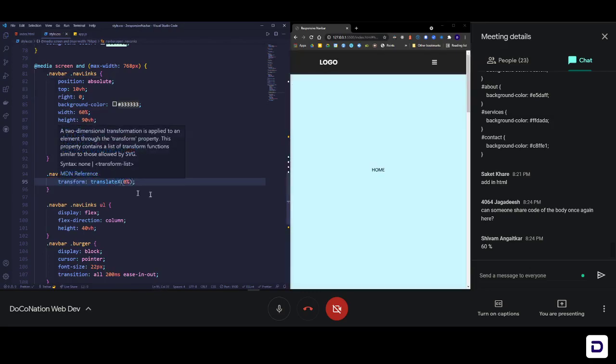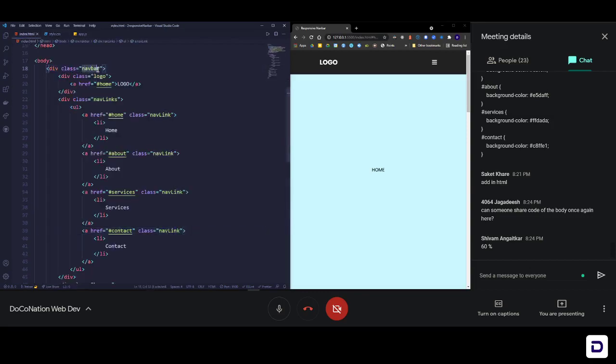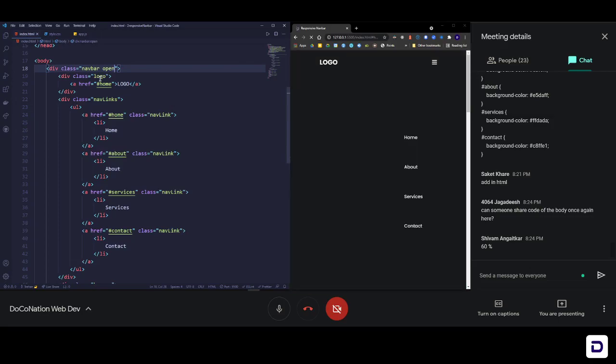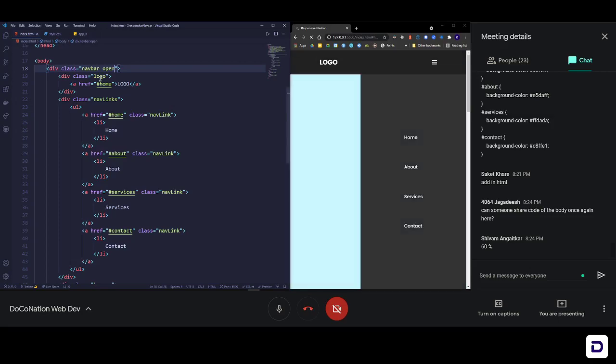Okay, so now if you want to mimic this whole animation, you can go back to index.html, and where you had the navbar class, you can just add a space and write open and save it. You can see that now on the right side the navbar is open. Okay, that's what that particular line of code meant in CSS, that whenever navbar and open are together on an element, then whatever is written after that, do that. That's what it means. And if I remove this open, what will happen is that the navigation bar, the menu, is gonna hide itself.